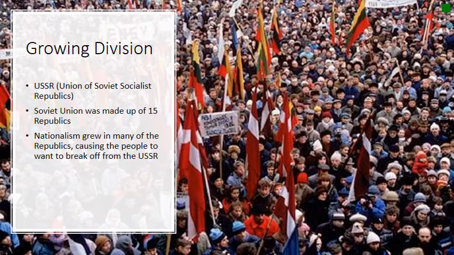So the USSR stands for the Union of Soviet Socialist Republics. The Soviet Union was made up of 15 republics. Remember, after World War II, the Iron Curtain closed in Eastern Europe, and these became basically satellite states of Russia, of the Soviet Union, but they were former countries. And so what happens is nationalism grew in many of these republics, causing the people to want to break off from the USSR. So places like Poland, places like Czechoslovakia began to have nationalist movements being like, we don't want to be part of the Soviet Union anymore. And so there's growing division inside the USSR.